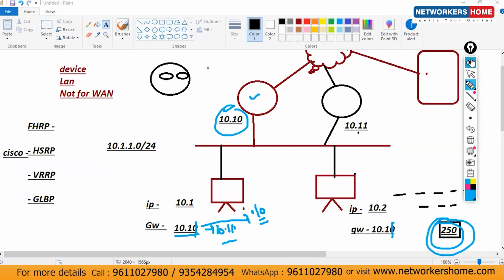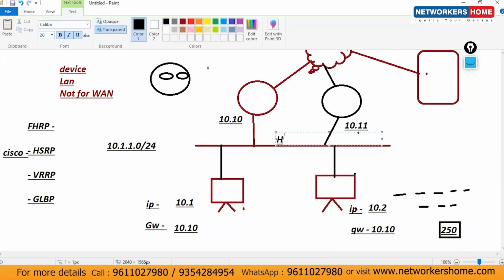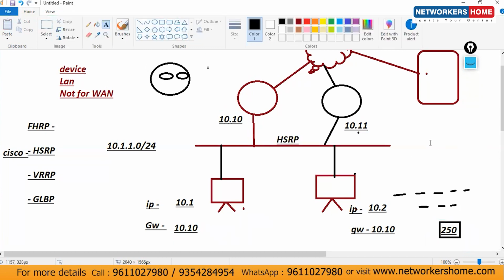So I'll give you a brief idea about this. Now let's consider I have to use HSRP here. I'm using HSRP, with some configuration with the help of commands. I'll configure HSRP here. How will FHRP help us now?